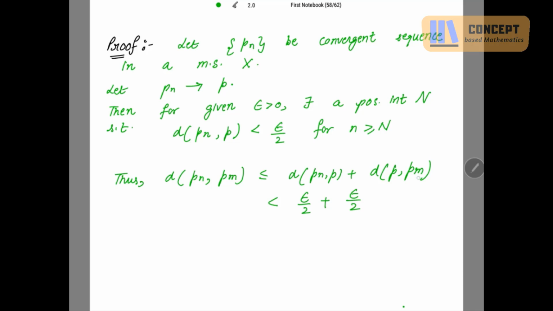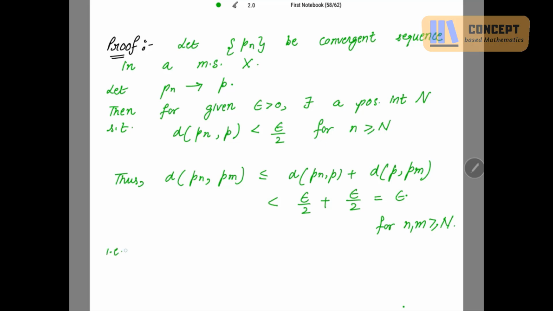For the other term Pm with P, I am also writing epsilon by 2. And their sum is epsilon. For d(Pn, P), I should write n greater than or equal to N. For this, I should write m greater than or equal to N. So together I write n, m greater than or equal to N.